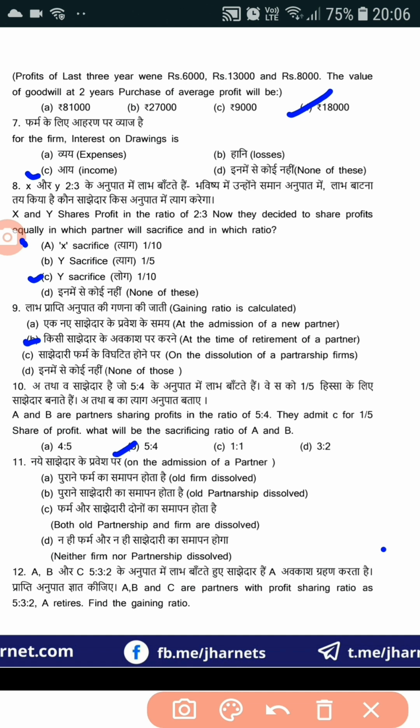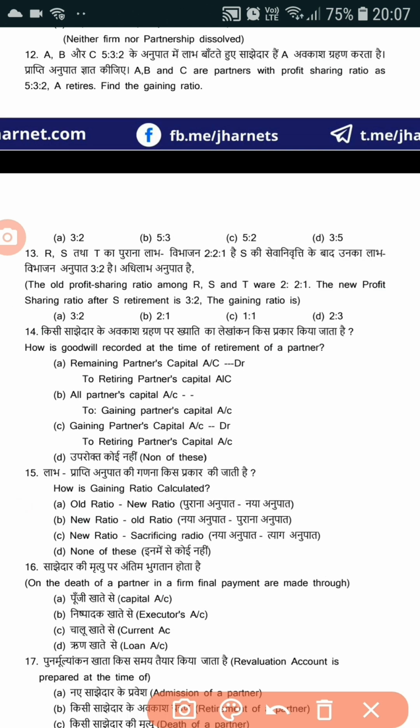Now number 11, on the admission of a partner, the correct answer will be old partnership is dissolved. Just remember, when a new partner comes, the firm should not be dissolved. Only the old partnership is dissolved and a new partnership is formed. Now next, question number 12. A, B and C are partners with profit sharing ratio as 5:3:2. A retires, find the gaining ratio. When A retires, for finding the gaining ratio, we just omit the ratio of A, that is 5. So the gaining ratio of B and C will be 3:2. So the correct answer is option A, 3:2.